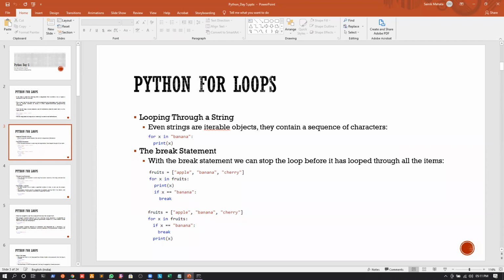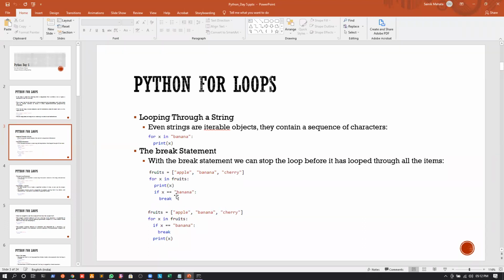Okay. So whenever we are using a break statement, it does not mean that it will just exit the loop. It means that it will also exit the program as well. So this is the one thing that we need to keep in mind. It can be a misconception that whenever we are using a break statement inside a loop, it will just come out of the loop. No, it is not like that. It will just come out of the whole program altogether.